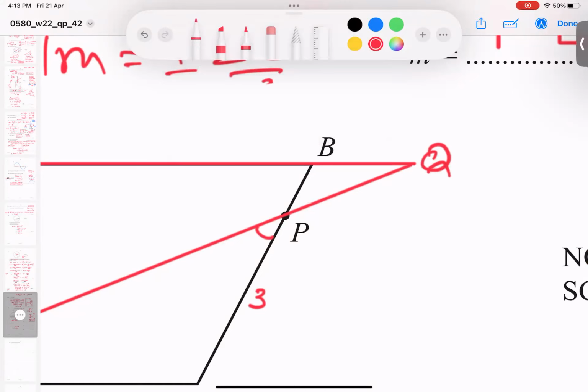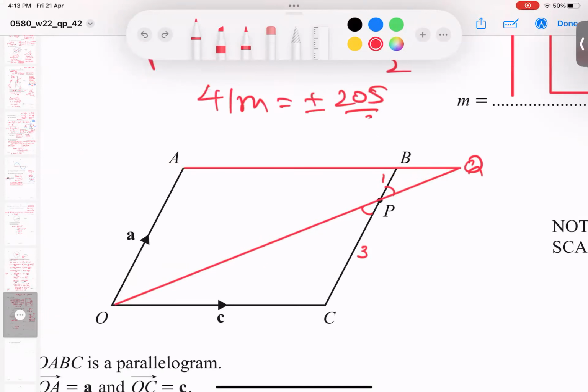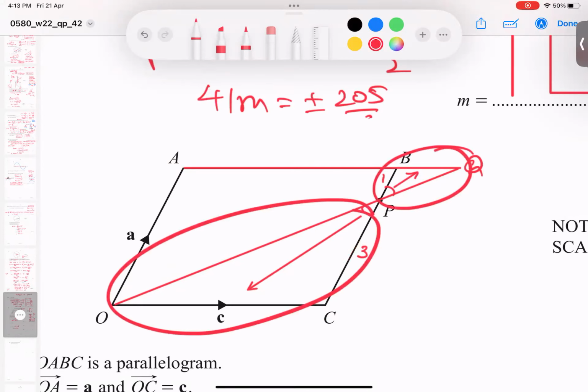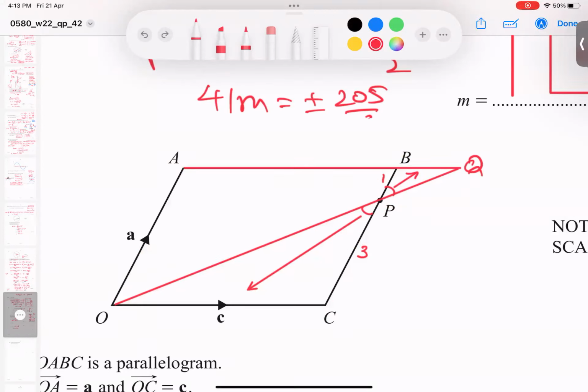Okay, this one ratio. Can you see when two lines cross, these are vertical angles? So it means these vertical angles are equal to each other. In front of this, whatever, in front of this, whatever, they have the same ratio, what is 1 and 3. So repeat, this vector and this vector are in the same ratio. What is the ratio of this and this side? 3:1 ratio. Logic: if you see clearly, there's a small triangle and a big triangle, all lengths in the same ratio. What ratio? 3 and 1 or 1 and 3.